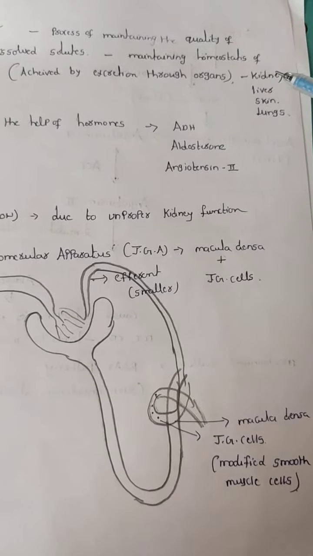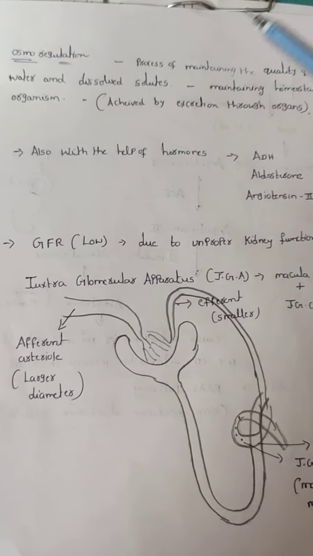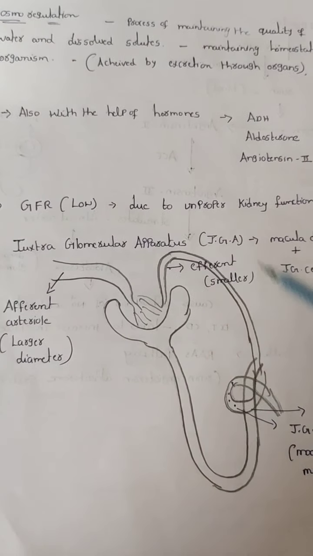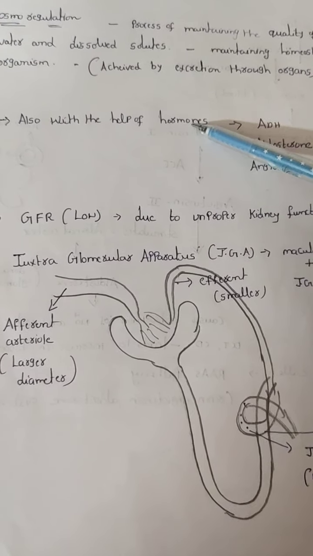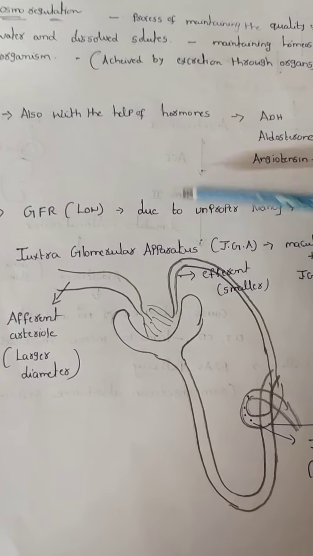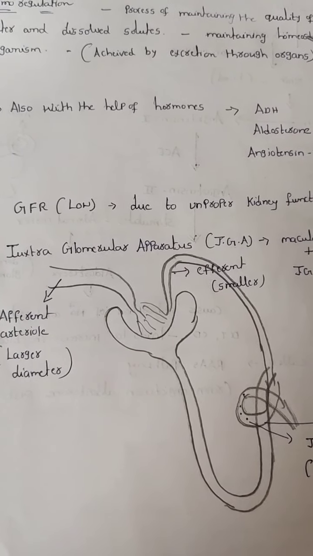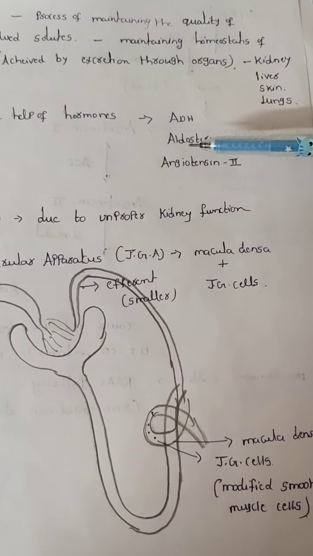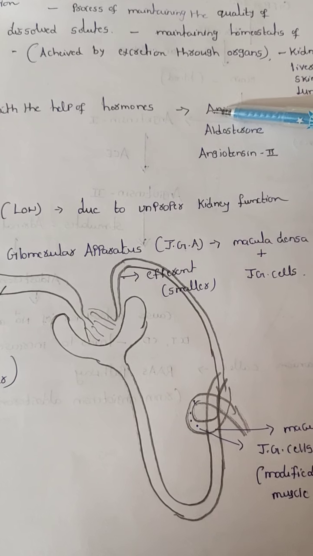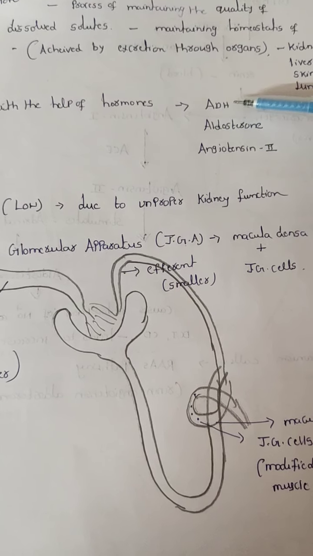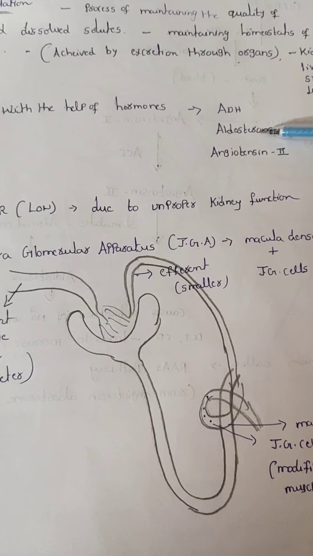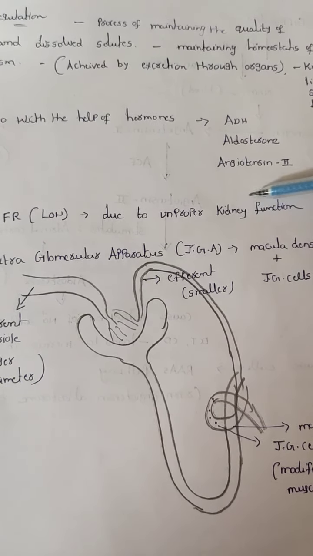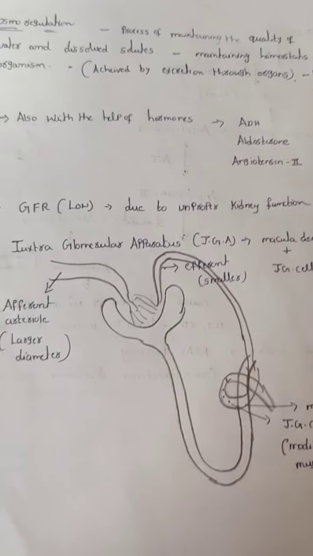Not only organs, it is also regulated by hormones. The hormones are released from the hypothalamus, which is present in the brain, in the forebrain. What are the hormones? ADH, anti-diuretic hormone, aldosterone and angiotensin 2. These are the main hormones that regulate osmoregulation.